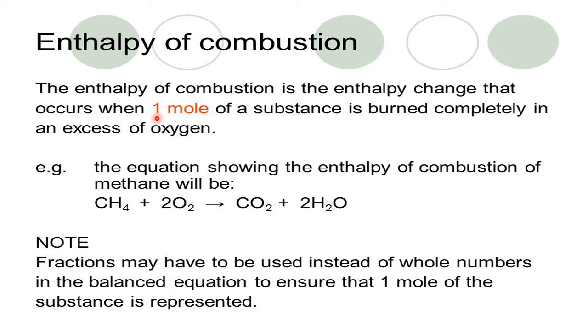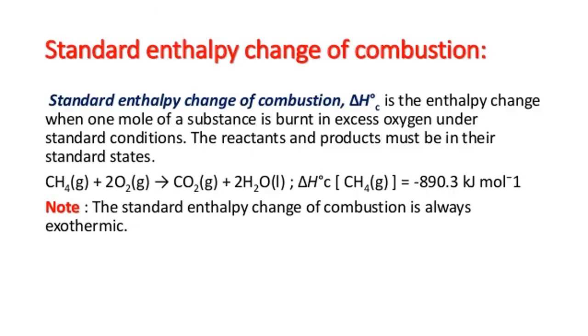One example is the combustion of methane. The common combustion products are carbon dioxide and water. When you burn 1 mole of methane, the heat energy given out is minus 890.3 kilojoules per mole. Slightly this will vary from data to data and book to book.